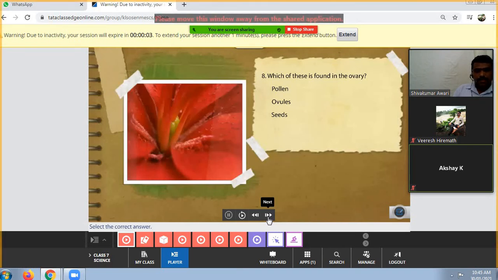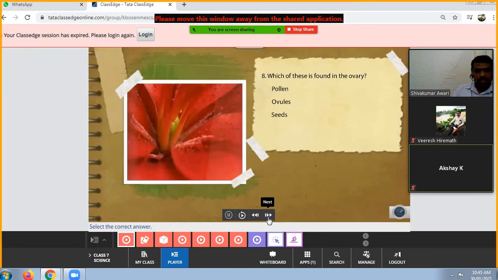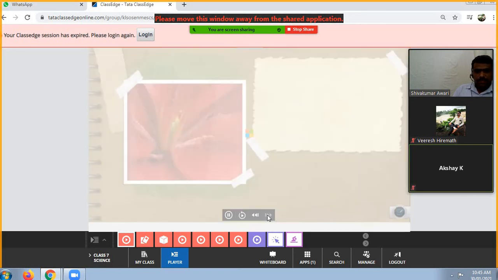Our next question. Which of these is found in the ovary? Pollen, ovules or seeds. Ovules, sir. Ovules, that is correct.